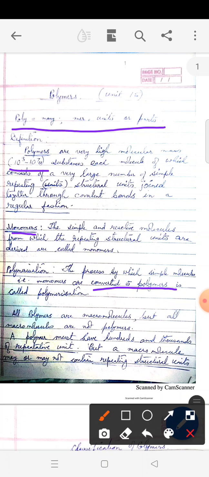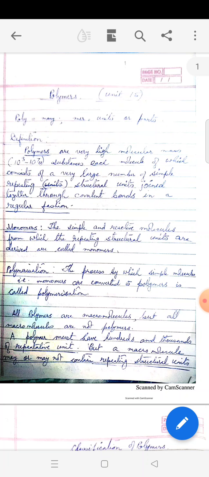Polymers are all macromolecules formed by simple small repetitive units. A polymer must have hundreds and thousands of repetitive units, but a macromolecule may or may not contain repetitive structural units.